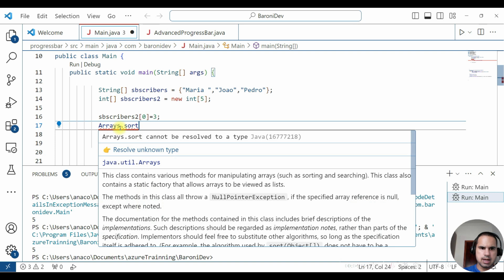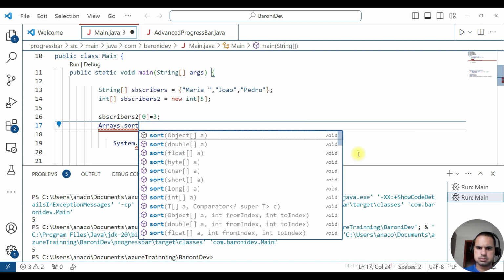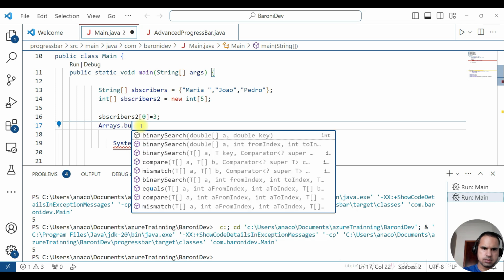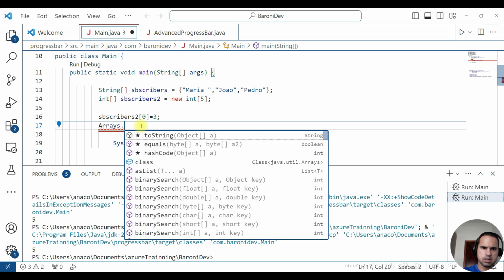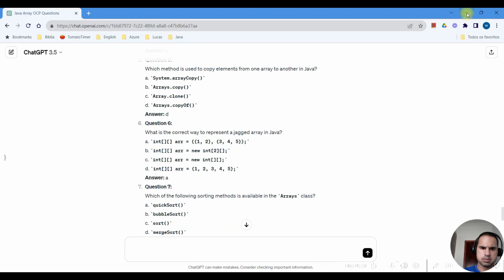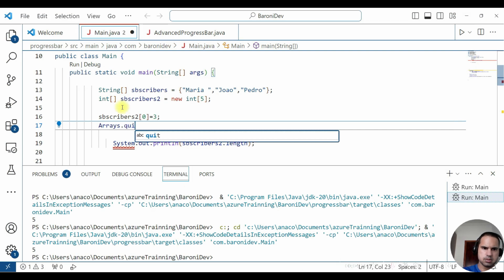So it's different, Array and Arrays. Arrays is a class that has static methods to help us work with arrays. We don't have bubble sort. And what's the other? Merge sort. Quick sort. We don't have them too. Let's do the other question.